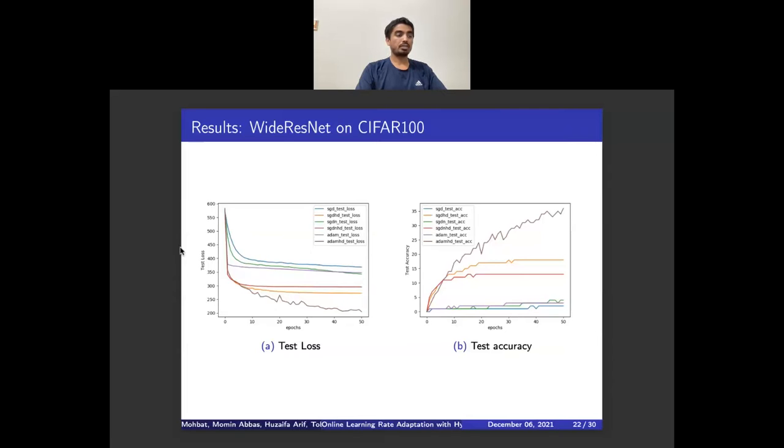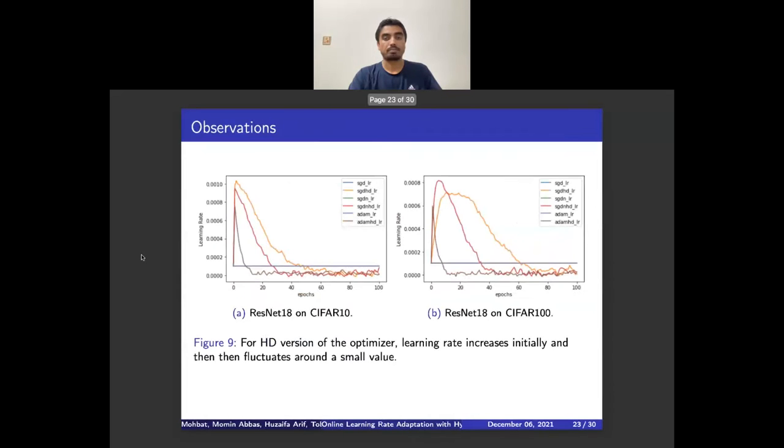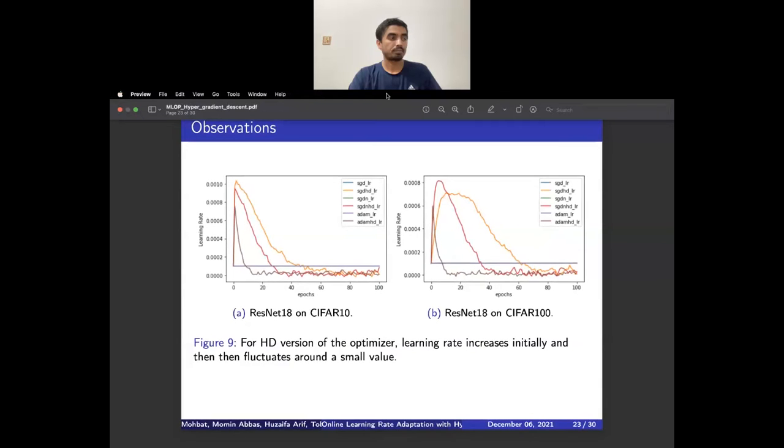In general, HD optimizers can improve the performance for any model regardless of the model complexity or the dataset. However, the more complex model would require a better training or better value of the beta. So let's talk about the observations we had while running these experiments. We observe how the learning rate behaves with time. For the sake of simplicity, we show the learning rate behavior with time for ResNet 18 on CIFAR10 and CIFAR100. We can see an initial growth followed by a fluctuation around a small value of the learning rate.